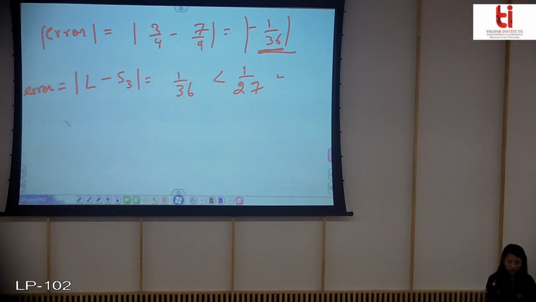Now again, what we said is that the sign tells you whether we have underestimated or overestimated. You can easily see that 7 by 9 is greater than this, so you are getting this negative sign.